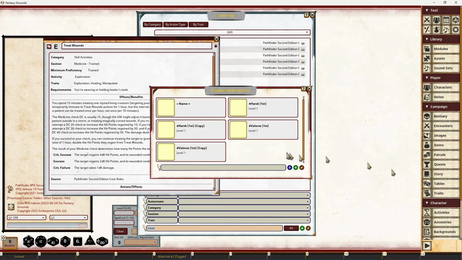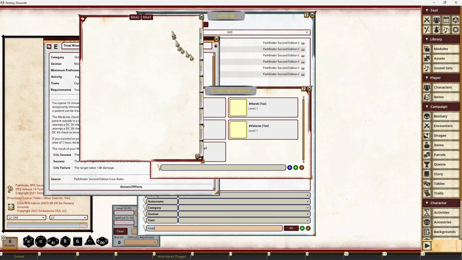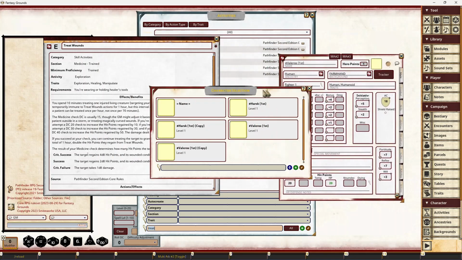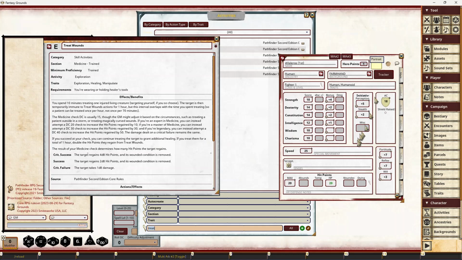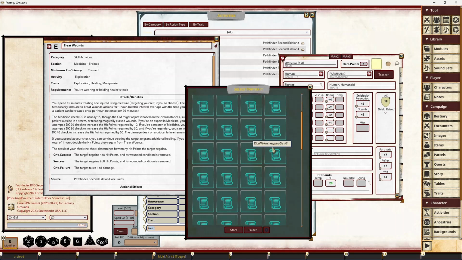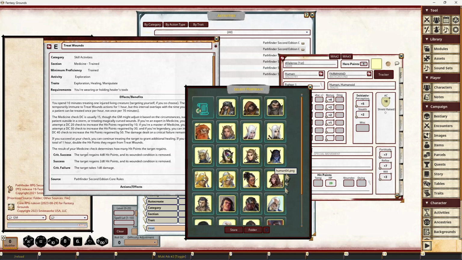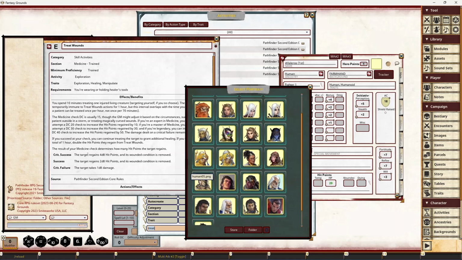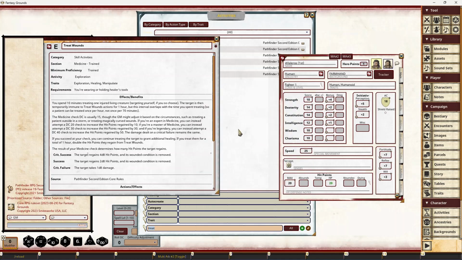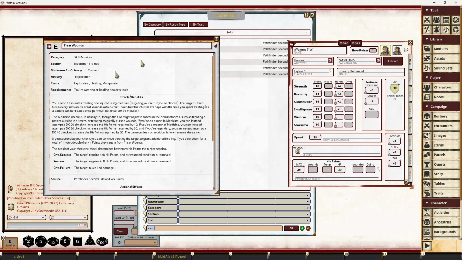So if I just open one of our characters, we'll open Valeros. I'll just give him a portrait while we're going through everything there. Go down to one of the Pathfinder... I think there's one in the beginner box. We'll give him one of his usual portraits there. Sorry, I was just digressing.